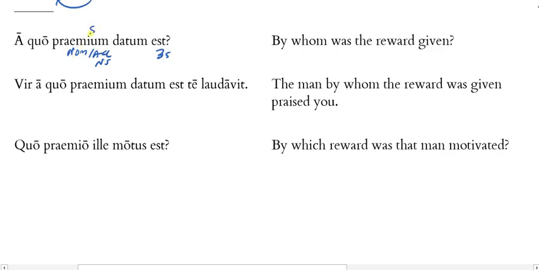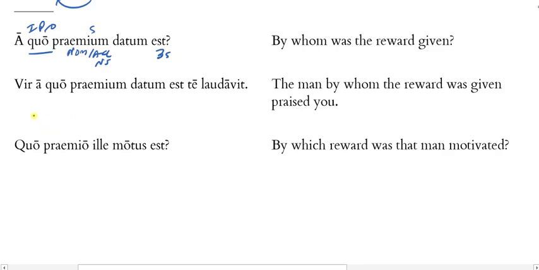If I go with nominative, then it could be the subject, and then it would be a prize or a reward was given, and then the a quo is asking a question about the identity of the person to whom it was given, or by whom. By whom was the reward given? All right. So here quo is clearly an interrogative pronoun because as a pronoun, it's the object of the preposition and it's filling a noun slot here. By whom was the reward given?